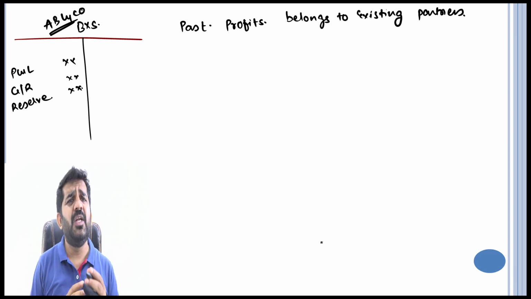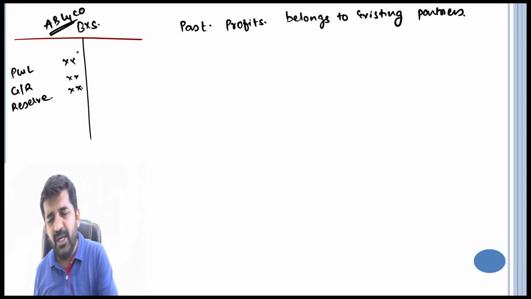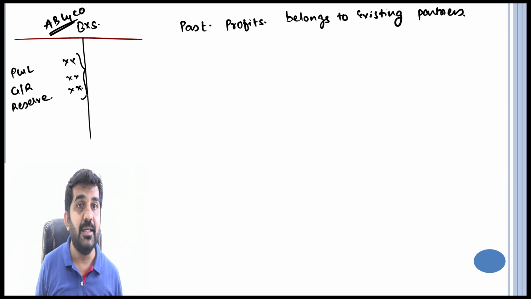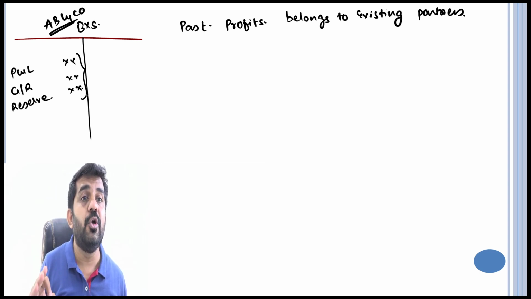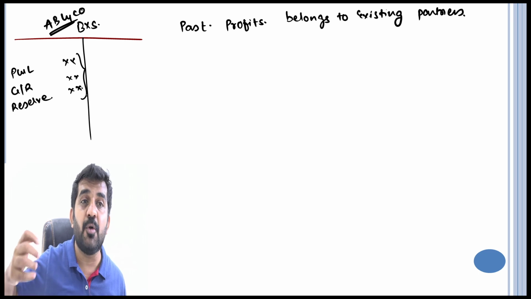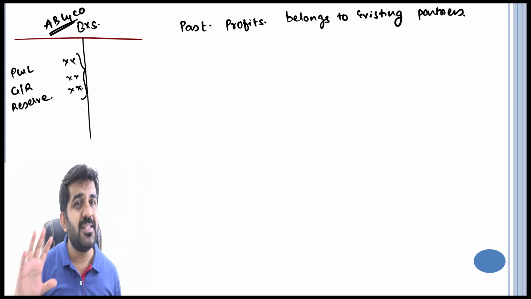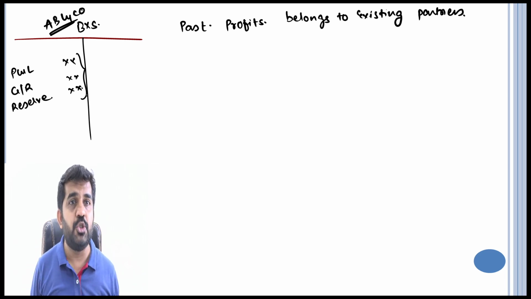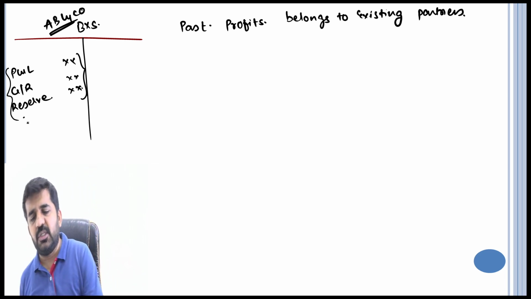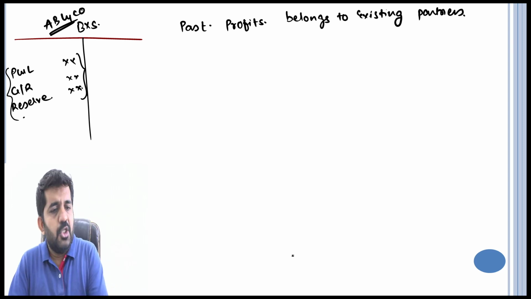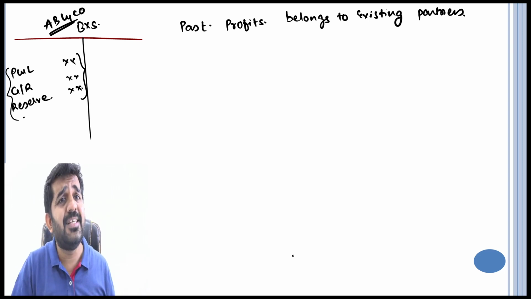Sir, what if we don't do anything about this reserve? Let us keep it over here. Let new partner come in. Is it alright? Then he will become co-owner of this profit. Whenever this profit is distributed, it will be given to him also. So what is the best idea, and what always you should do, is distribute this reserve whenever there is an admission of the partner. So distribute this reserve to the existing partners.